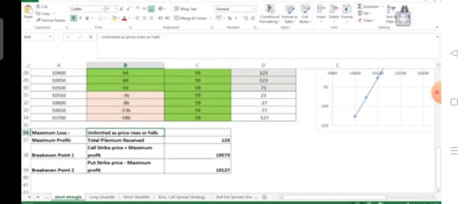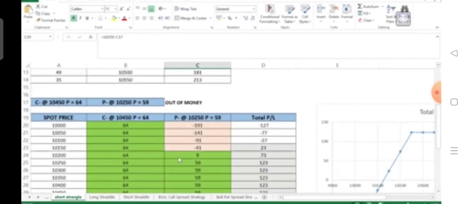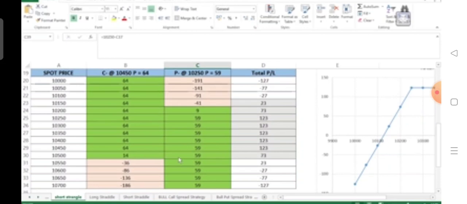The upper break-even point, that is break-even point number 1, will be the call strike price plus the maximum profit which we have received, which is 10,450 plus 123, giving us 10,573, and the lower break-even point is calculated as the put strike price minus the maximum profit. So 10,250 minus 123, giving us a total of 10,127.